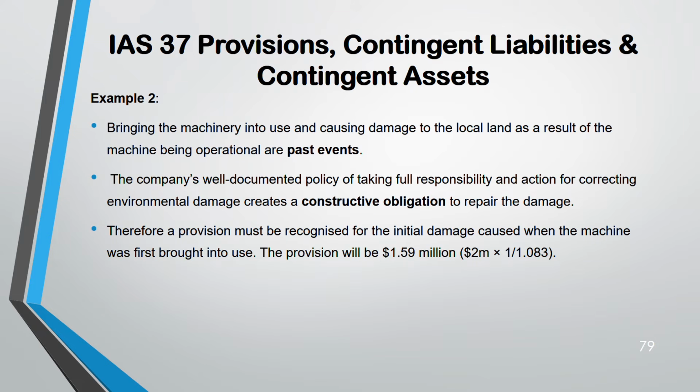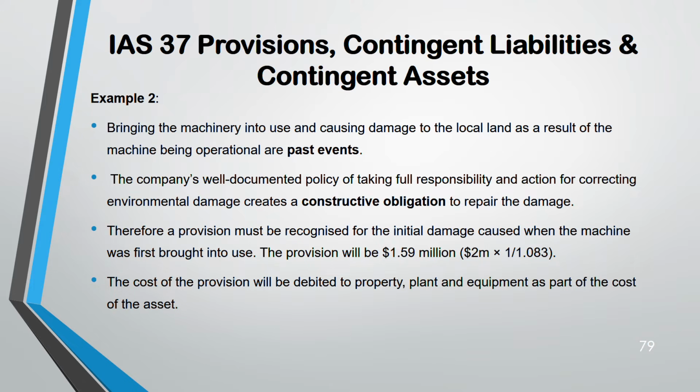How initially will we recognize it? The repair damage was 2 million. You have to discount it for 3 years. Discount rate is 8%, so it is 1 divided by 1.08 to the power 3. It's not 1.083, it's 1.08 to the power 3, because for 3 years. So the provision will be 1.59. Cost of provision, you debit to property, plant and equipment, as a part of the cost of the asset. It will increase your property, plant and equipment's value.